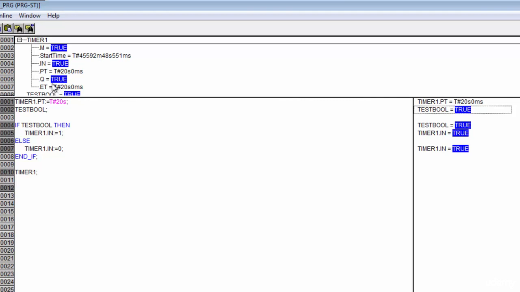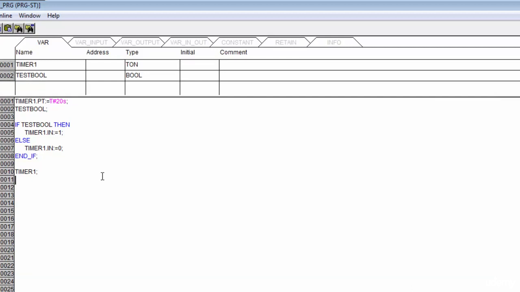But there we go. We see our timer elapsed, and then our timer is timed out closed, and I can toggle that test val back and forth. So now it's false, now it's true again, the timer starts up, and same thing, I can kill it in the middle and it de-energizes and automatically resets.